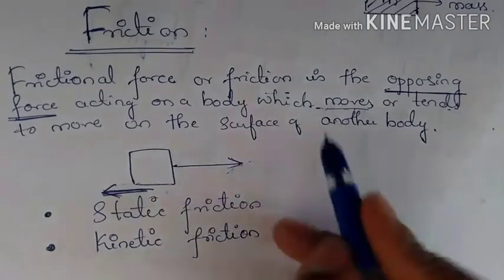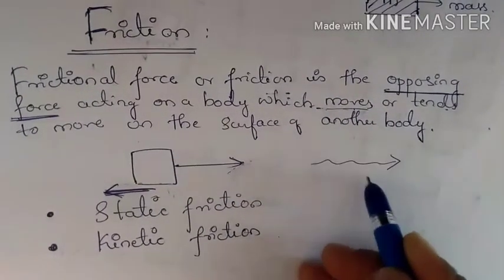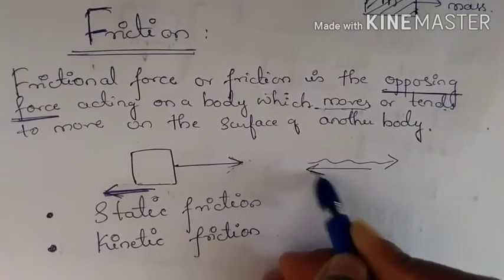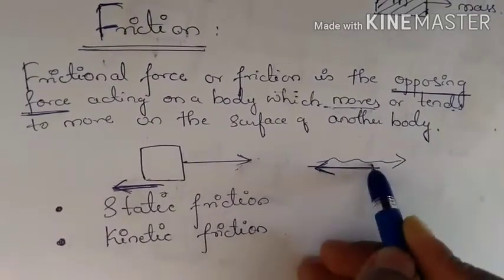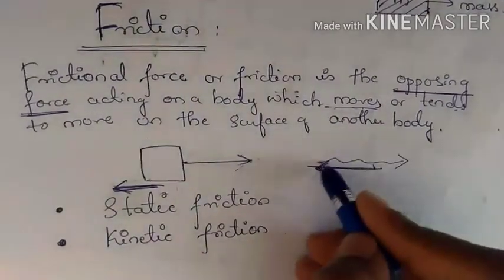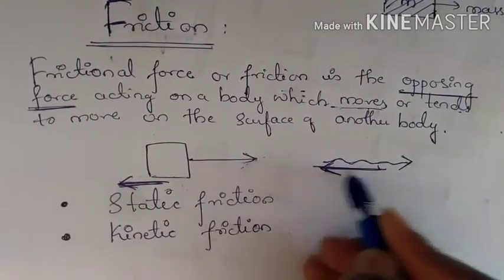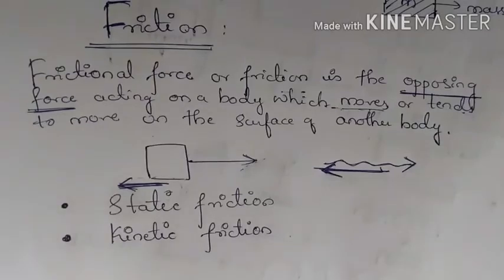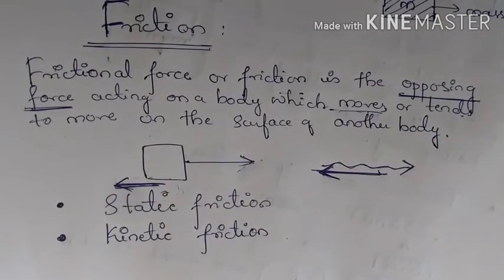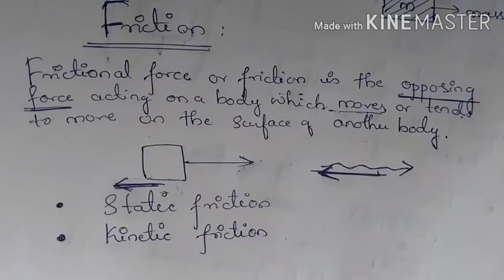If the liquid moves in this direction, then the viscous force will be in this direction. This is the direction of the motion of the liquid, and this is what viscous force is. It opposes the motion of the liquid. So this is what friction is.